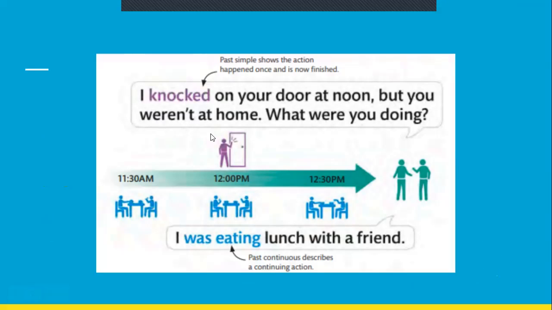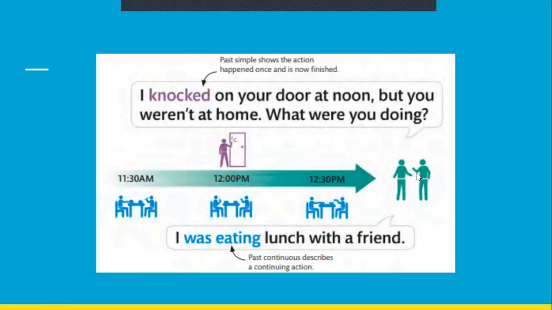Okay, so इसमें उन्होंने दिखाया है past simple और past continuous के लिए. तो past simple में इन्होंने ये दिखाया है कि this man was eating lunch with a friend from 11:30 a.m. to 12:30 p.m. एक घंटे के लिए he was at lunch with a friend. और at 12 p.m. कोई दूसरा बंदा इसके घर आया. Obviously ये बंदा घर पे नहीं था because ये रेस्टोरेंट में lunch खा रहा था with a friend, जो blue वाला बंदा है. So ये सब past में हुआ है.